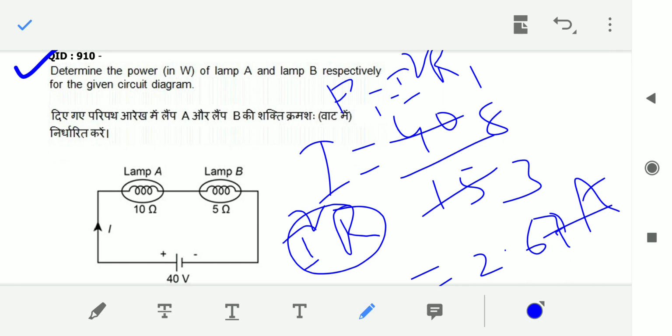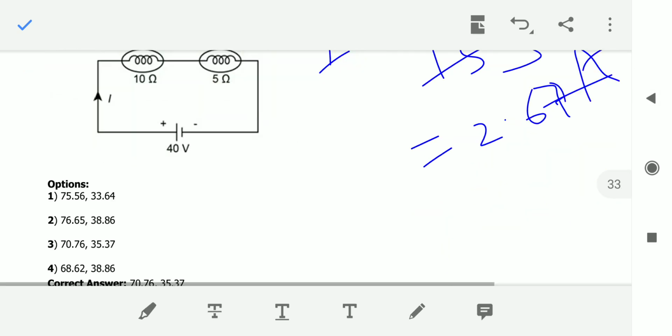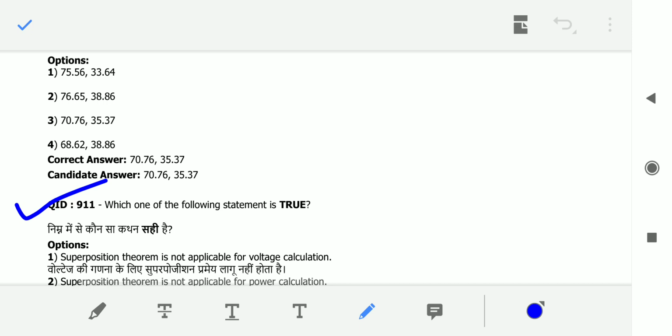And what about the lamp B power? Power in lamp B is nothing but I square R2, which is 2.67 whole square into R2, and the R2 value is 5. So 2.67 whole square into 5. If you solve these two values, you will get the answer. The correct answer is option 3.